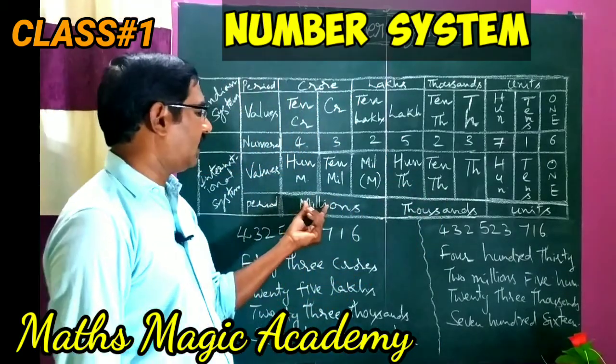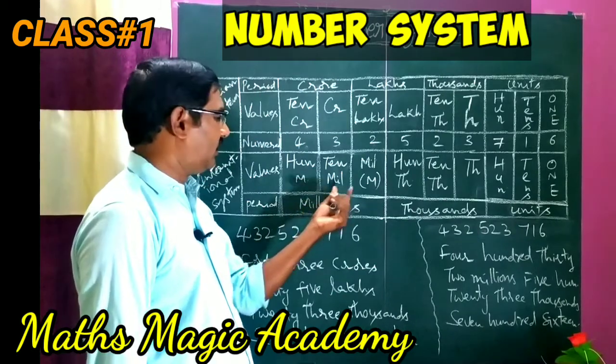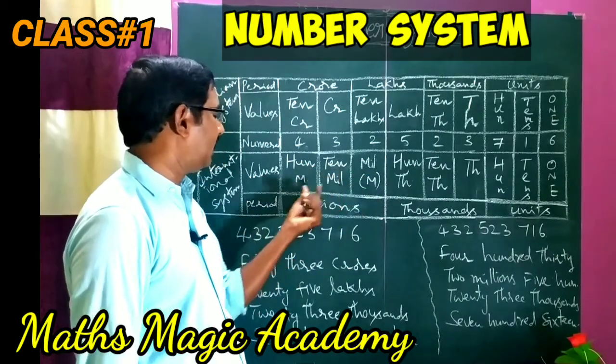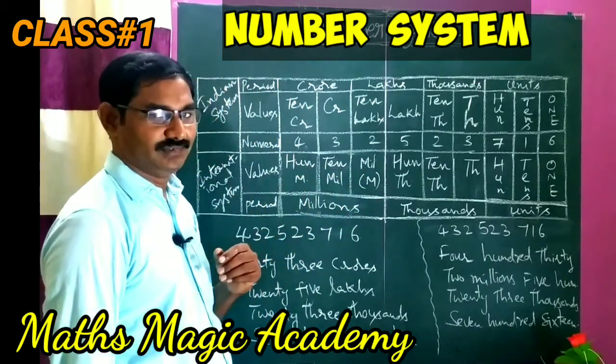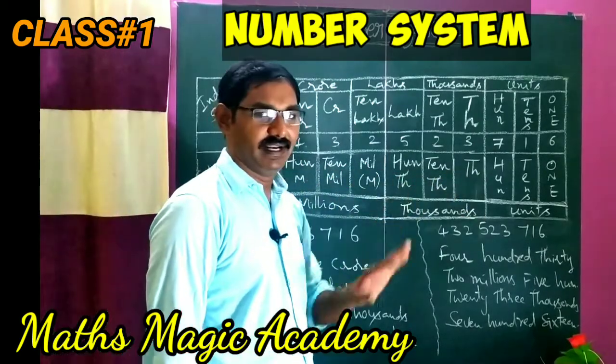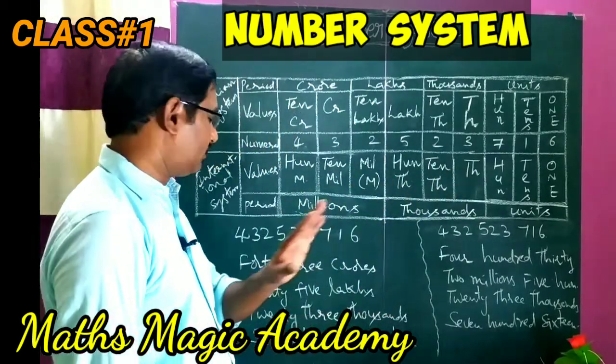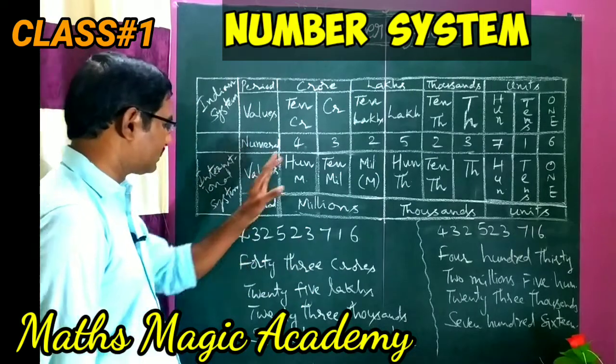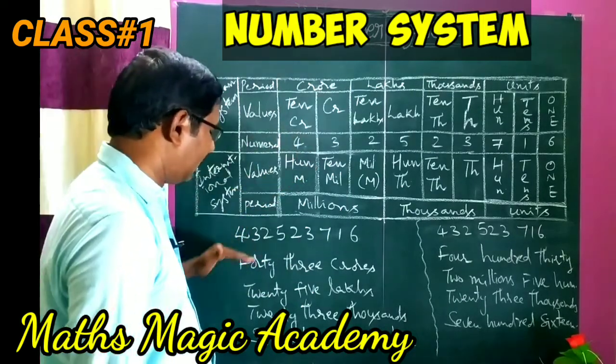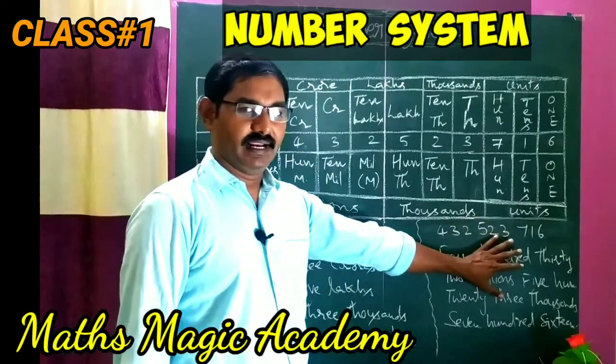Likewise, here millions, 10 million, 100 million. So these are the values in the international system. Very simple.